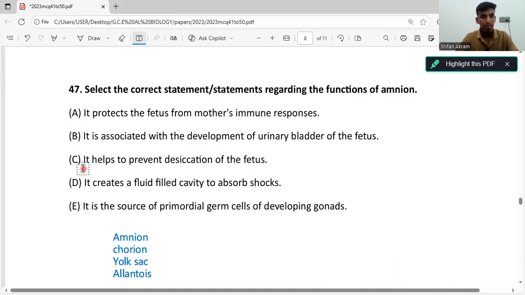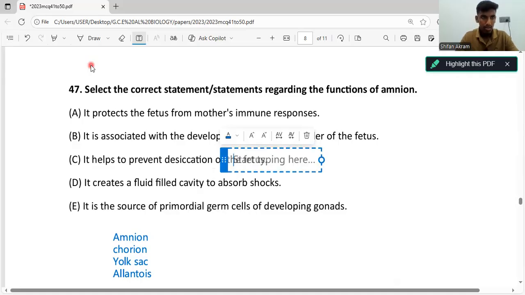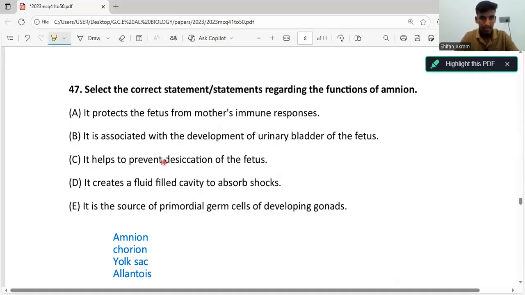Third statement, it helps prevent desiccation of the fetus. Now, the fetus is filled with amniotic fluid, right? Now, this amniotic fluid, what do they do? They hydrate the fetus. So, it helps prevent desiccation, meaning it helps prevent the fetus from drying out. So, this hydration mechanism helps prevent the desiccation, which is correct. So, let's highlight it. Okay, wrong.